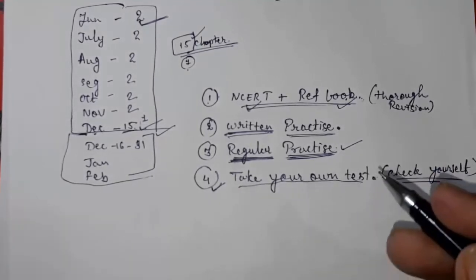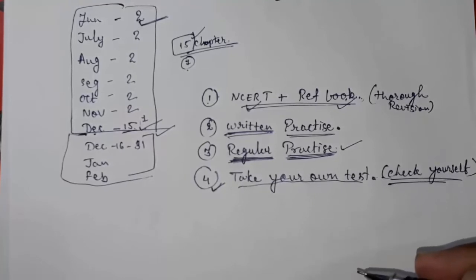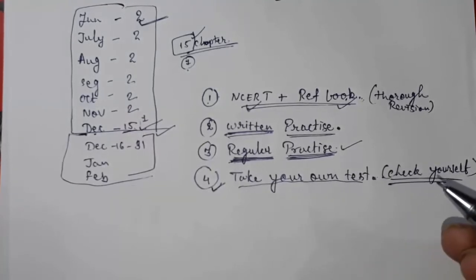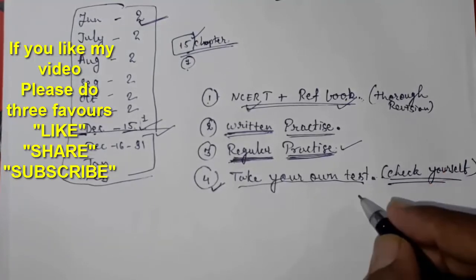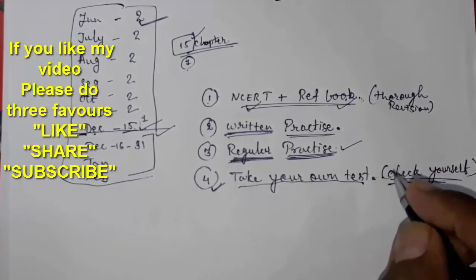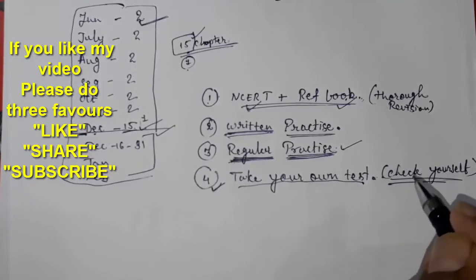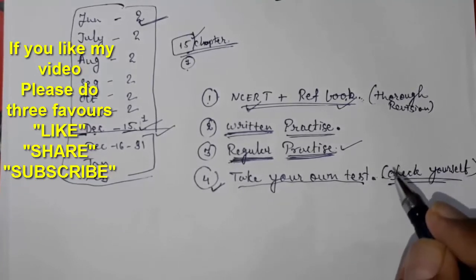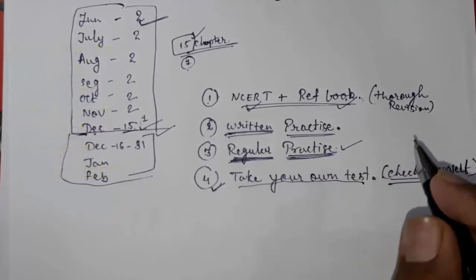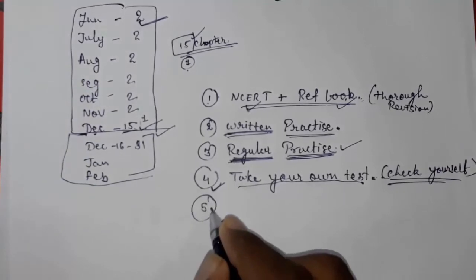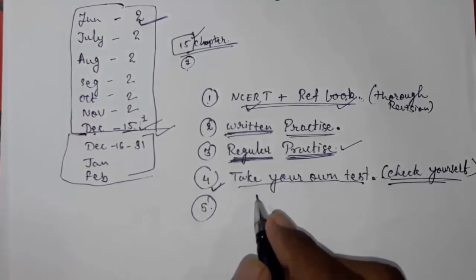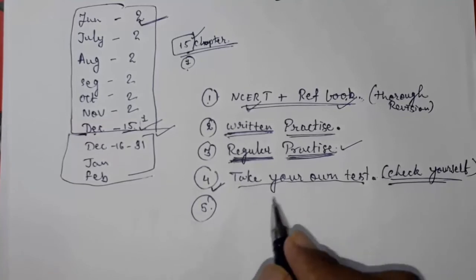I have seen in tests also, when we are taking tests in school also, students are not finding where they made mistakes. Your main purpose in seeing the paper is to find out where you are making mistakes. If you are making mistakes at some point, you have to keep in mind that at this point I am making mistakes, and next time I don't have to make a mistake here. Now, point number 5, always try to find out the mistake and keep that mistake in mind.